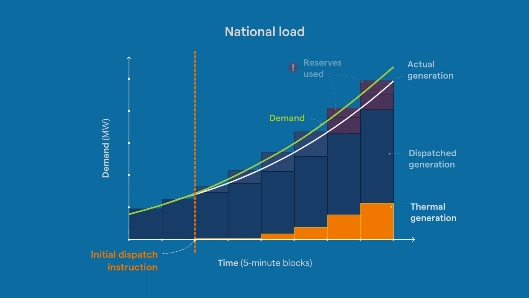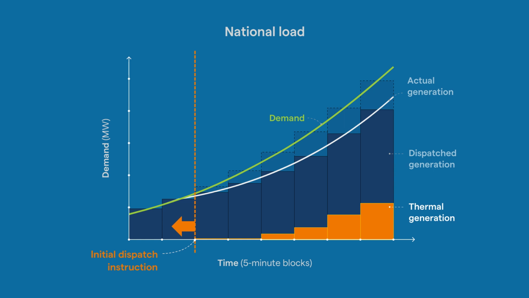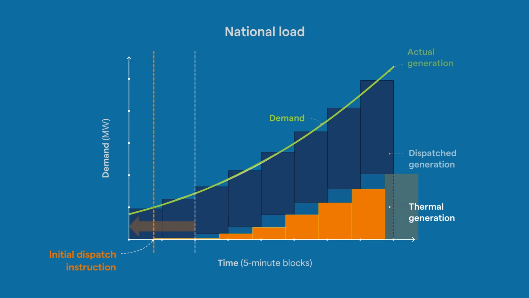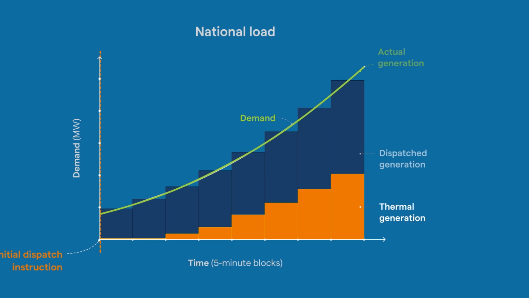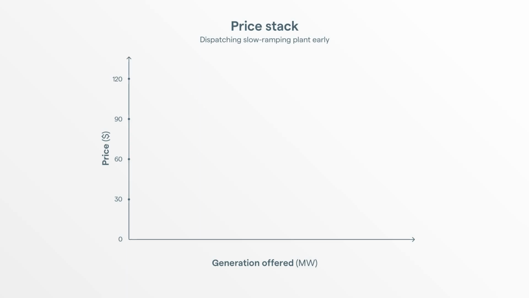To avoid this situation happening in real time, the system operator can use discretion to dispatch slow starting generation earlier. This allows time for the generator to start and to ramp up to keep up with the demand. This means avoiding a reserve shortfall and system security is maintained. Let's look at how applying discretion in this scenario may impact the market.